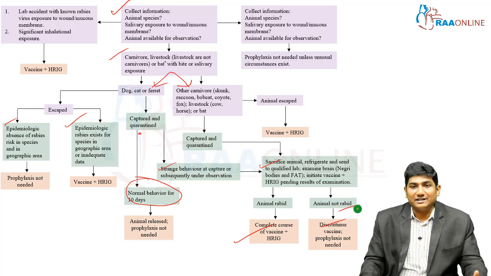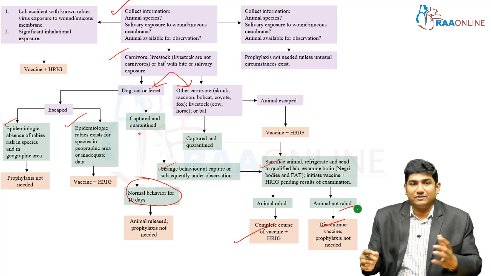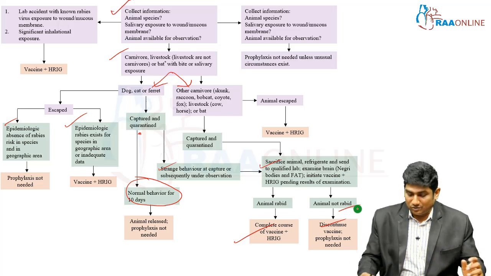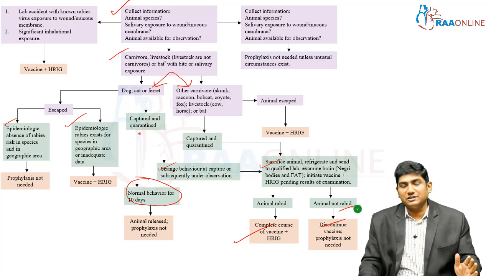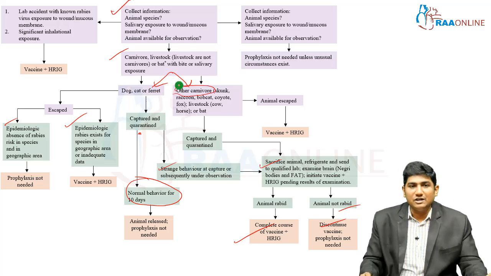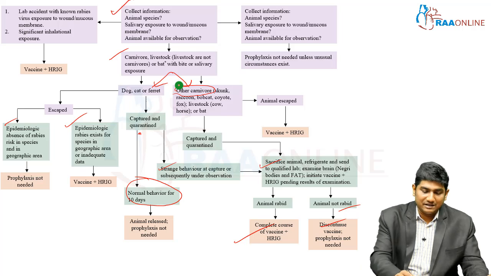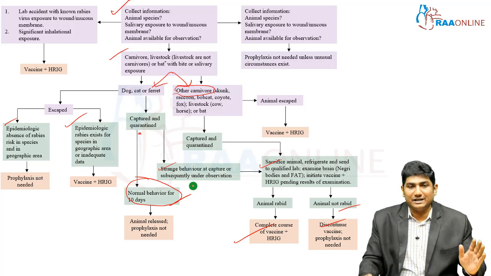Okay, so we are not trying to treat a dog bite. We are trying to treat the rabies virus in the dog bite. So if it has been confirmed that there is no rabies in the dog, then there is no need to treat for that particular virus. Okay, so this is for dog, cat and ferret. The same thing is true for other carnivores as well. But the point is, only for dog, cat and ferret we have this 10 days window. For other carnivores, every carnivore that has bitten is taken to be rabies affected.